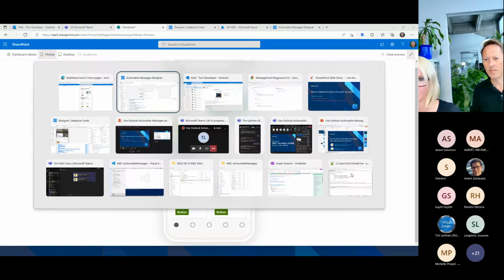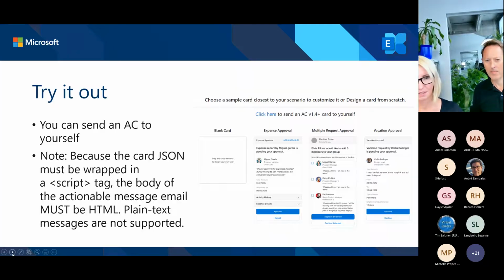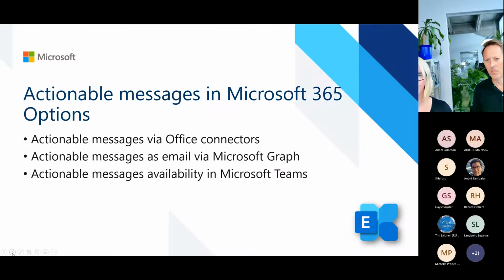So let me check where it is. It's here. And that means please try it out, use the samples and so on. And also please be aware of some of the requirements and restrictions you have here with your actionable messages.